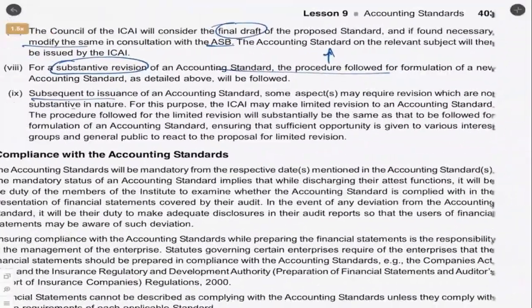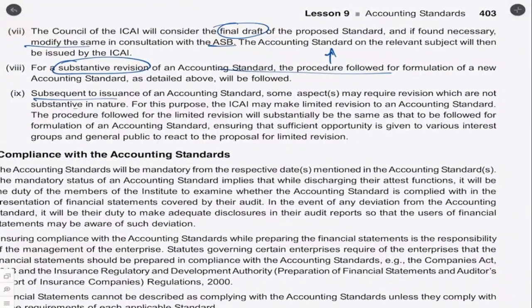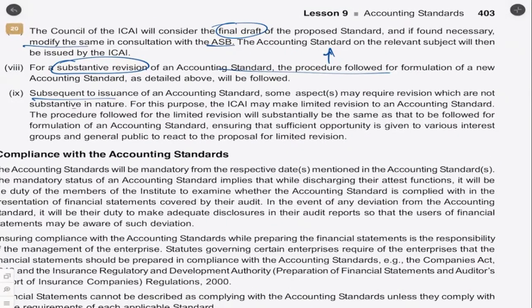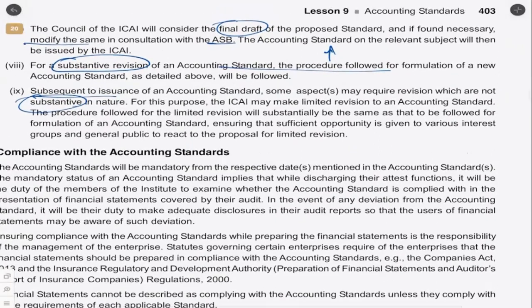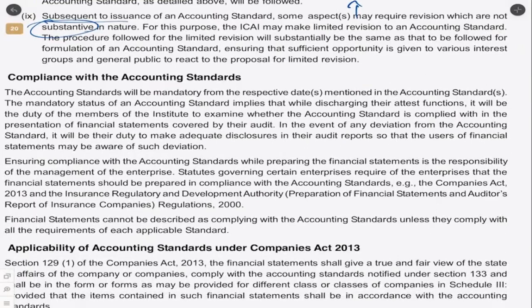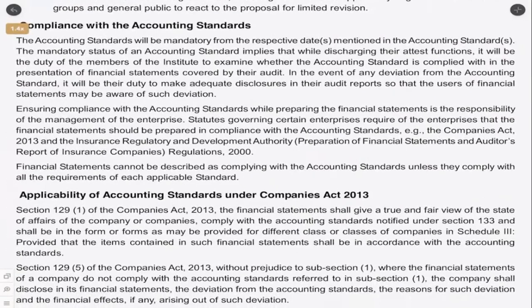Maybe when it was issued, the foreign exchange transaction was of a different nature. Now it is of completely different nature. In such cases, we will have to revise, which is substantive in nature, that is to a significant extent. In such cases also, it will have to follow the above process of preparing the preliminary, then final draft, comments, etc.